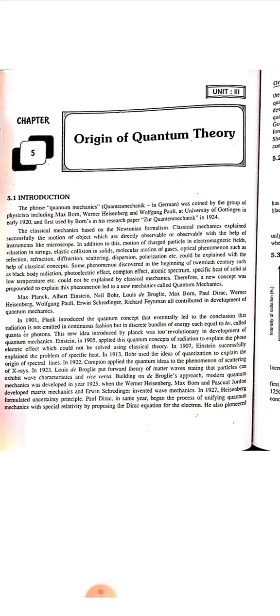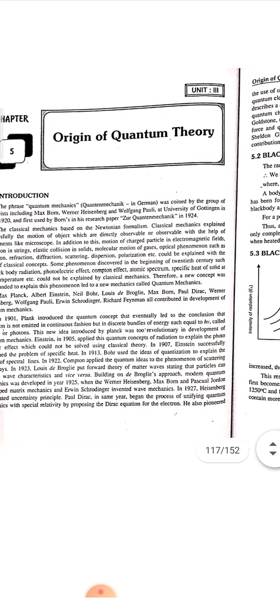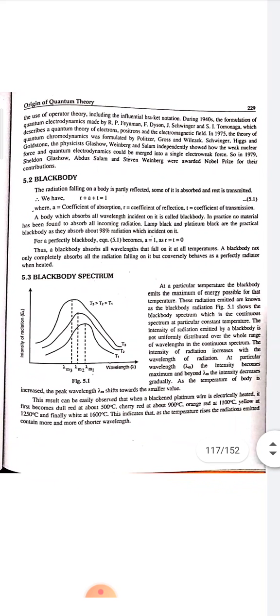Building on de Broglie's approach, modern quantum mechanics was developed in 1925 when Werner Heisenberg, Max Born and Jordan developed matrix mechanics and Schrödinger invented wave mechanics. In 1927, Heisenberg formulated the uncertainty principle. Paul Dirac, in the same year, began the process of unifying quantum mechanics with special relativity by proposing the Dirac equation for the electron. He also pioneered the use of operator theory, including the bra-ket notation.